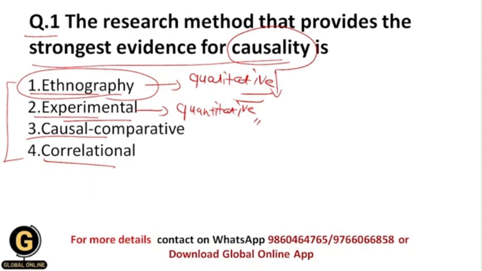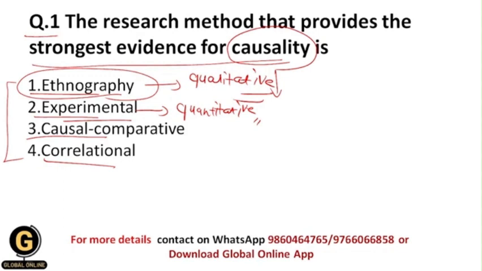So basically within the experimental method, we test the cause and effect relationship between the variables, and we get the strongest evidence in this kind of research, because we test the hypothesis by using different statistical techniques, and finally we get the results based upon our observations and proper evidence. That's why the experimental method gives us the strongest evidence for causality, that is, the cause and effect relationship between the variables.